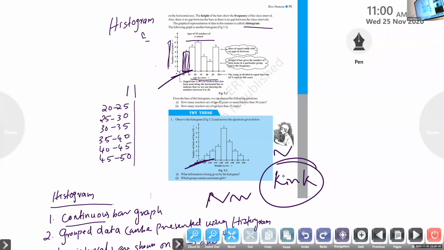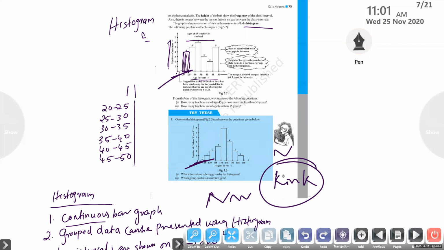Okay, all of you, shall we draw a histogram? Take your graph book. Write the question on the right side and graph on the left side.